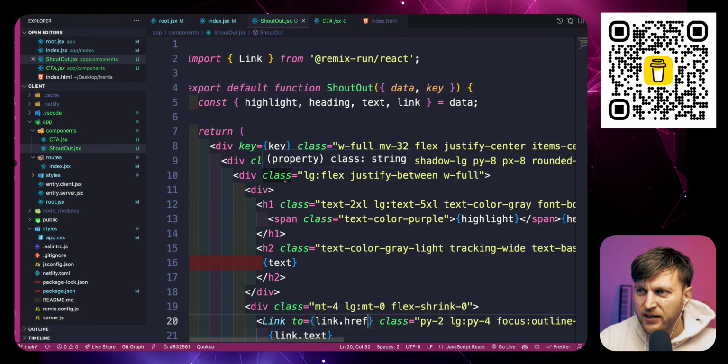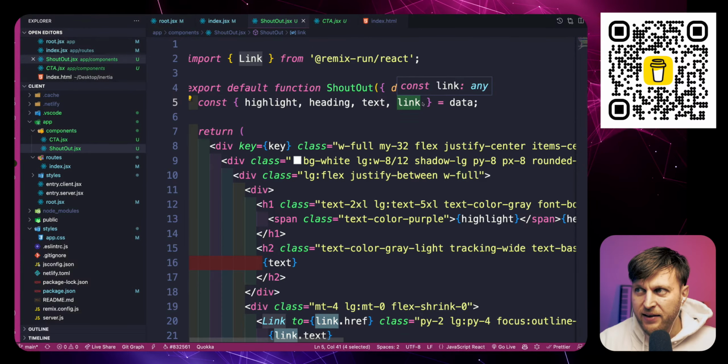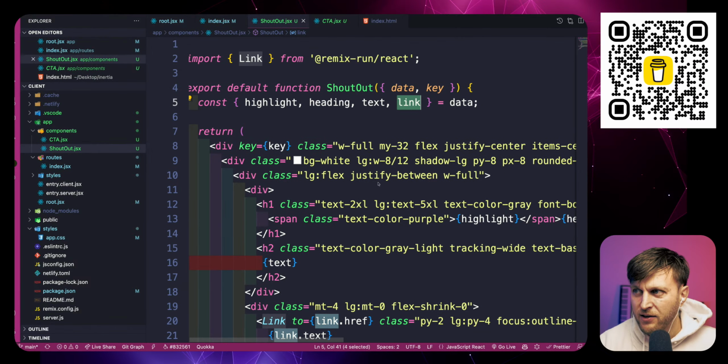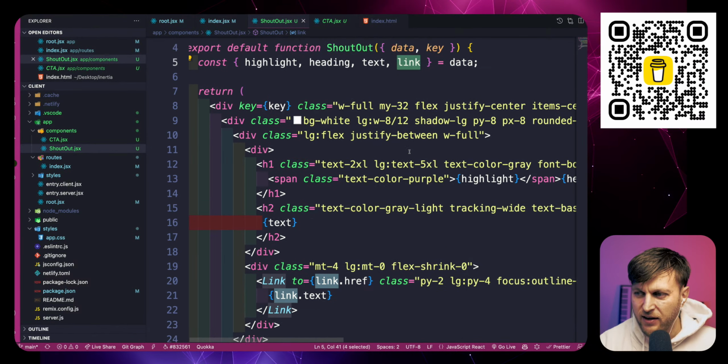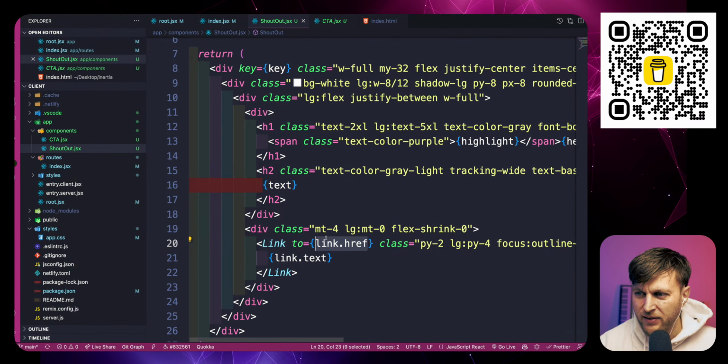So here's the reason why this didn't work before: I created a repeatable component in Strapi, and it was returning an array. So doing link.ref here wouldn't work because link was an array. I went back and changed it to a non-repeatable component, just a single component. That's why it works now, because we have a single component, not an array, and we're able to get link ref and link text.